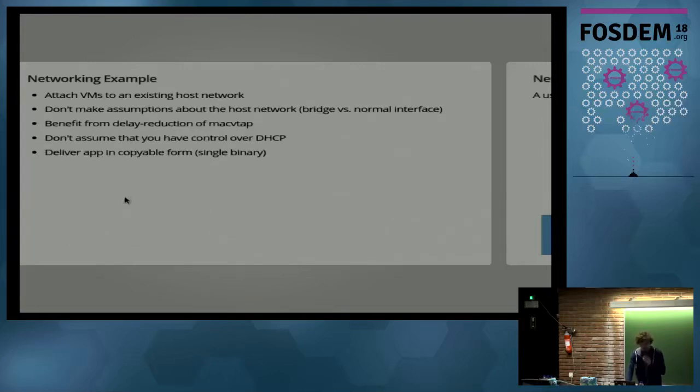And finally, since I'm working in the Kubernetes area with virtualization add-ons there, we wanted to have the possibility to ship our code as a single binary without dependencies, so that we can use the pretty common pattern of init containers, for instance, in Kubernetes. So you just put your binary in a container, and then you have to place it somewhere on the host so that a management application or a daemon there can find your binary to use the plugin. And therefore, you don't want dynamic dependencies for your code.